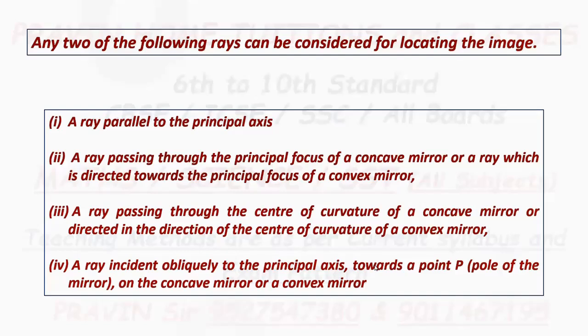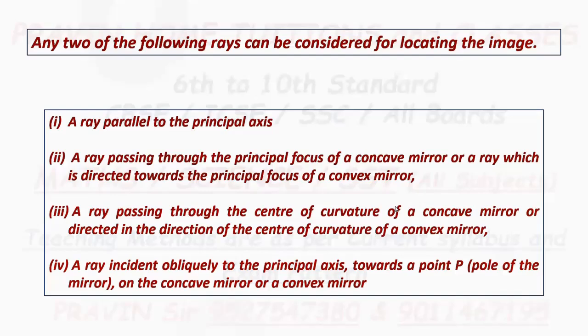Second ray: a ray passing through the principal focus of a concave mirror, or a ray directed towards the principal focus of a convex mirror. Ray number 3: a ray passing through the center of curvature of a concave mirror, or directed towards the center of curvature of a convex mirror.